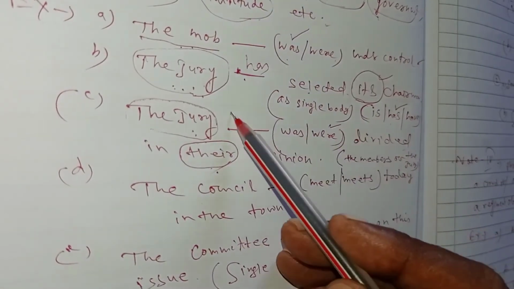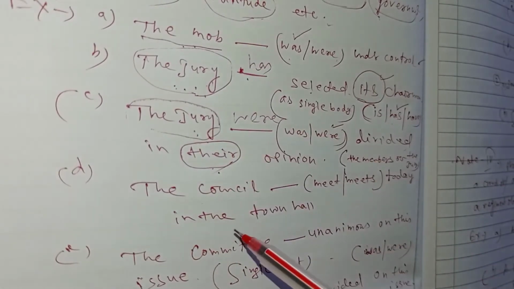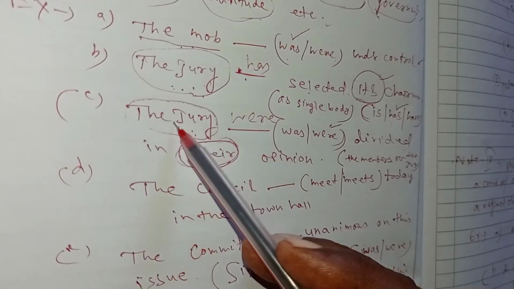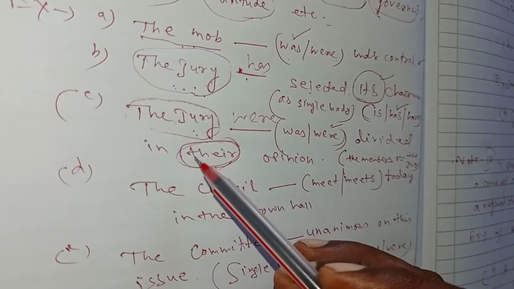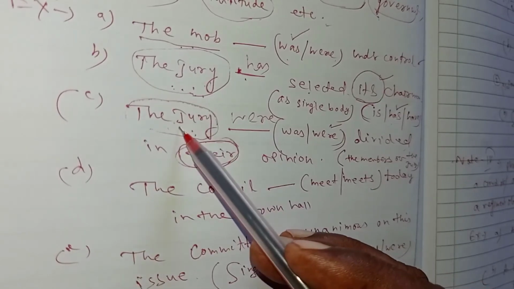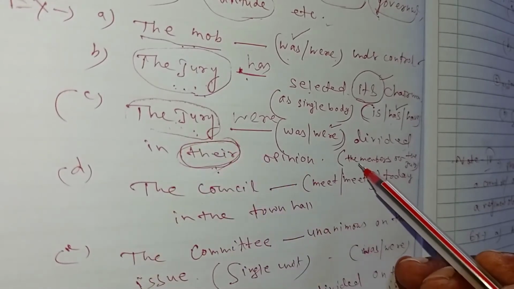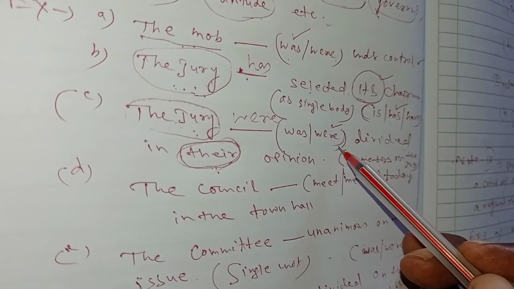"The jury were." How do we know that "were" is correct here? From the word "their," we come to know that the jury is plural here. That means the members of the jury. This word refers to the members of the jury. That is why it is plural and it should take a plural verb. Okay.